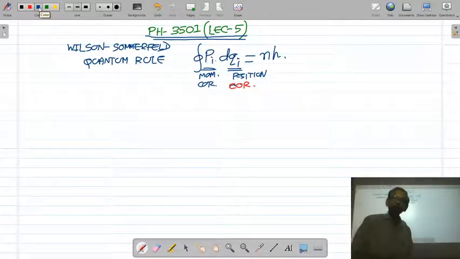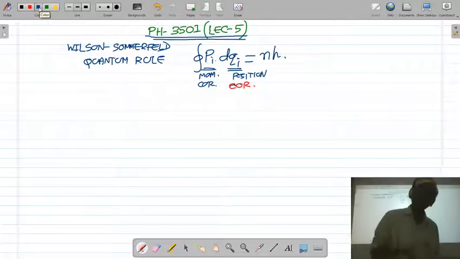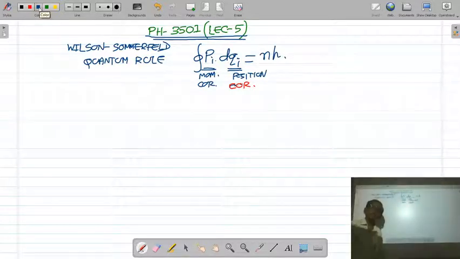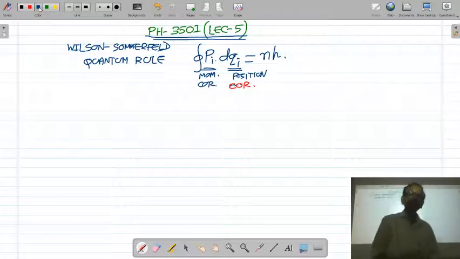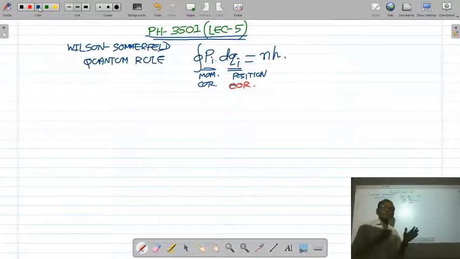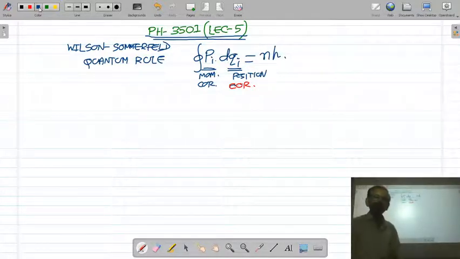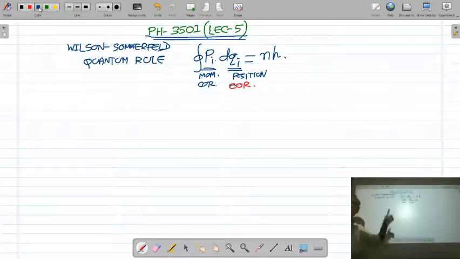Today, in this lecture, we are going to apply this Wilson-Sommerfeld quantum rule to the motion of the electron in a hydrogen atom, because the motion of the electron in a hydrogen atom is periodic motion. We will obtain the energy of the electron in a hydrogen atom. We will also obtain the angular momentum of the electron. We will also draw the different orbits of the electron using this Wilson-Sommerfeld quantum rule.